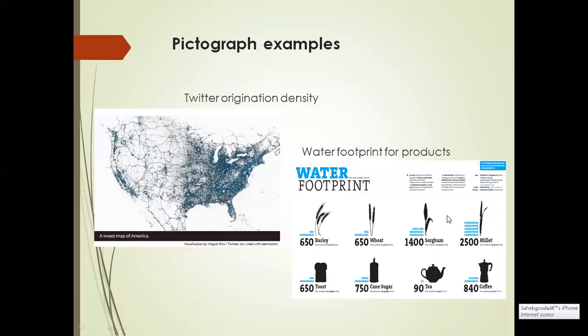Through this pictograph we can get to know the amount of liters used for each product. Barley is there, wheat is there, millet is there, toast. How much water is consumed, we can easily get to know just by looking at the pictograph.